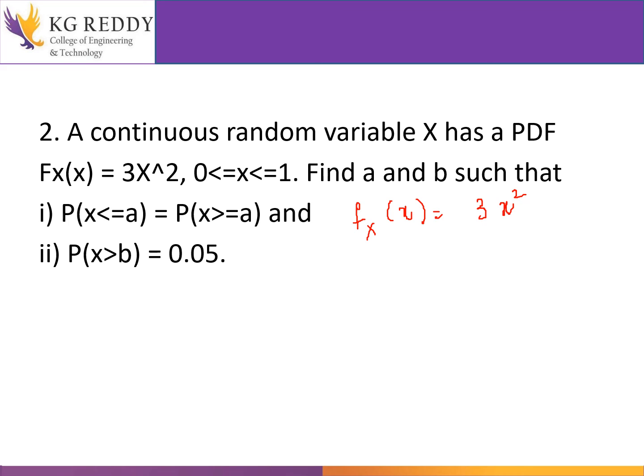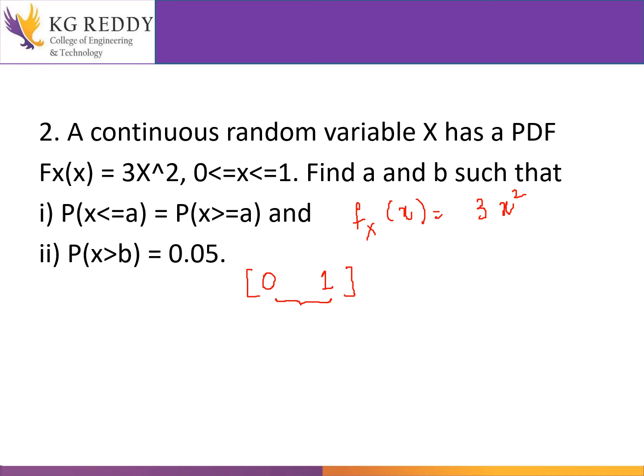The main concept we know is that within the given interval, whatever function is there in the given interval, its total will be equal to 1. If I use that concept, just see here, they have given the interval 0 to 1. That means the function exists only between this interval. 0 is present, in between 0 to 1 is present, and 1 is present, because it is a continuous random variable. So from 0 to 1, my function exists, right?